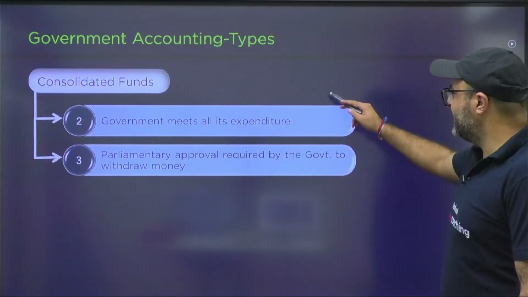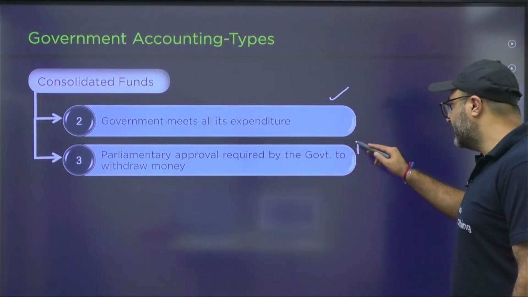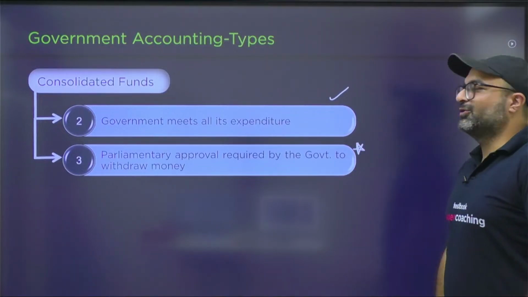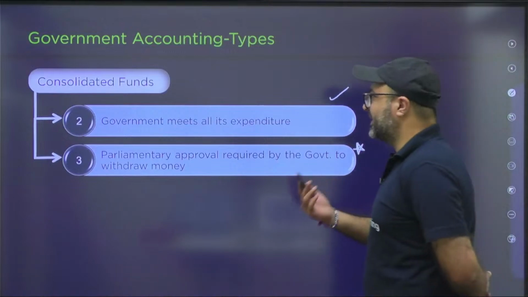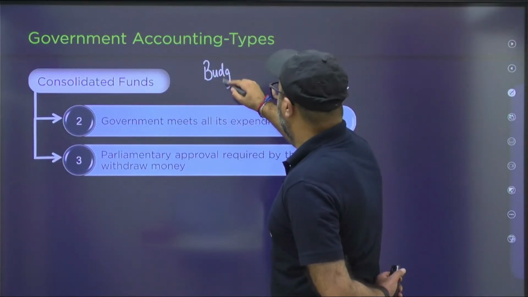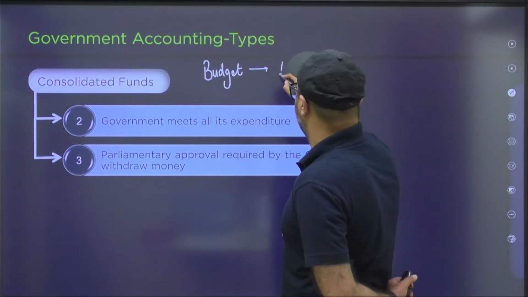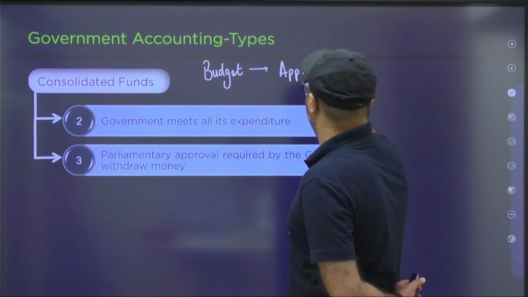So government meets all its expenditures from Consolidated Fund of India. Parliamentary approval is required to withdraw the money, and that is the reason we come up with the budget. Once the budget is passed, or I would say once the budget is accepted and discussion is done, then the appropriation bill is passed in the parliament.